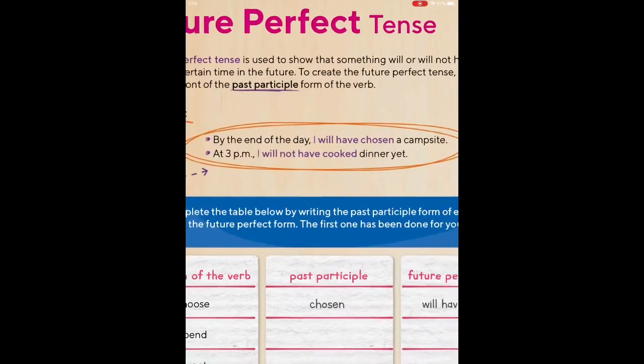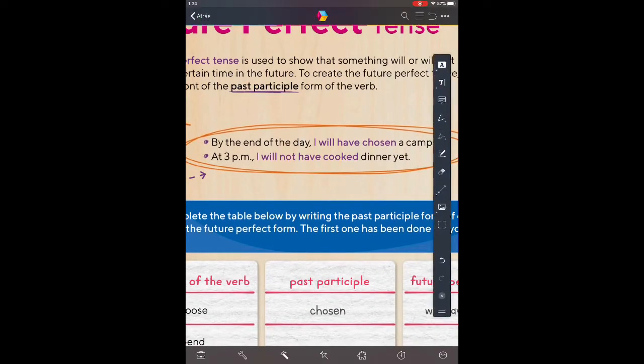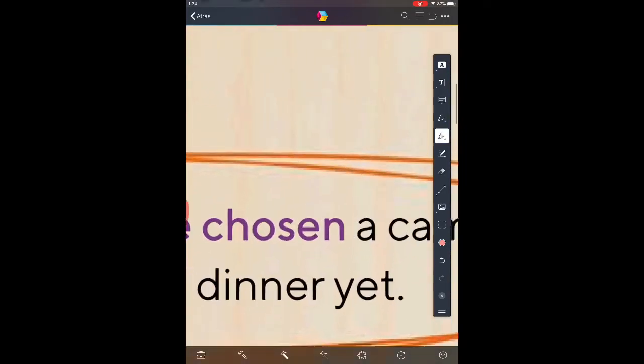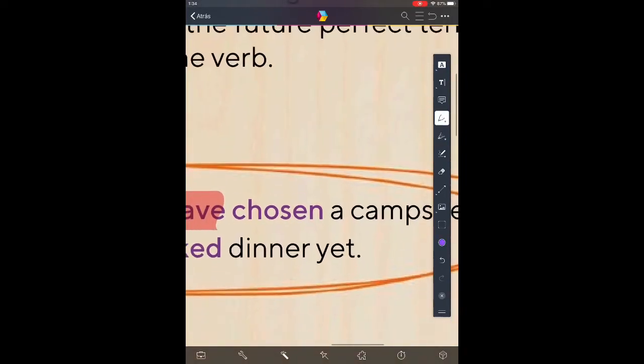By the end of the day, here we have the examples. By the end of the day, I will have, can you see? Because it says that we need to write will have. And then you have to write the verb in past participle. Here it's already in past participle, chosen, because the present tense is choose.